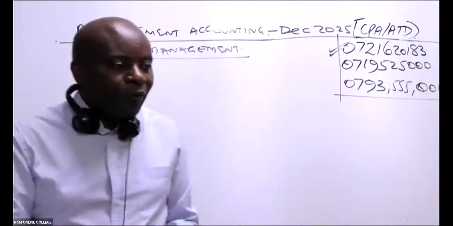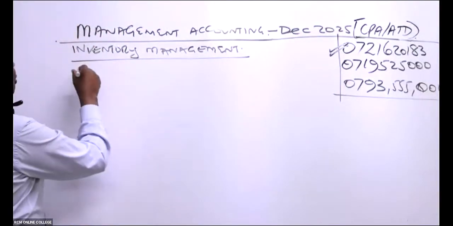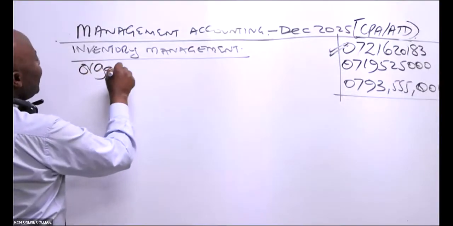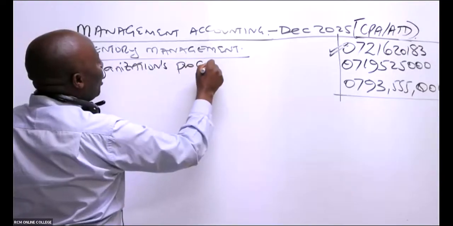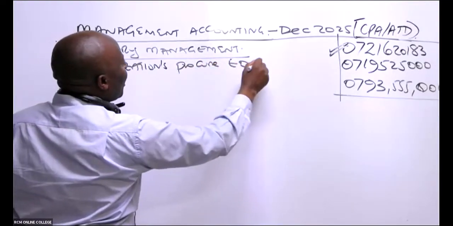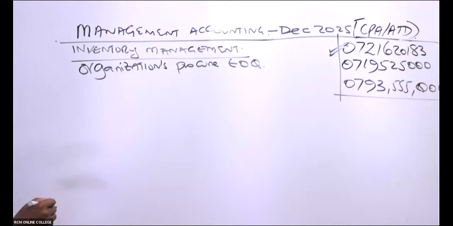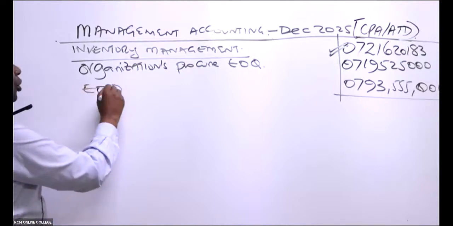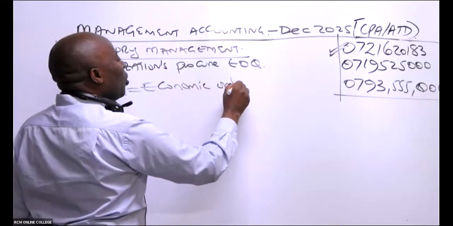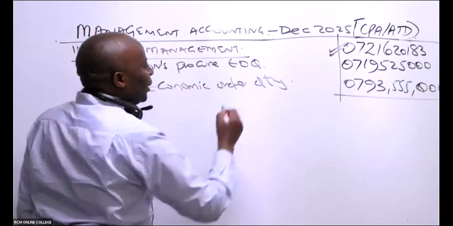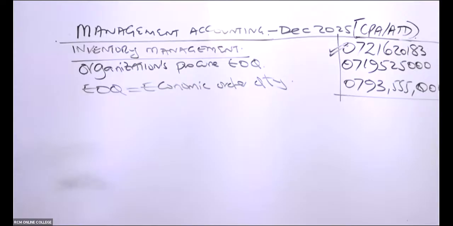So in this case here, for inventory management, organizations procure EOQ. EOQ is what we call economic order quantity. That is what we call economic order quantity.